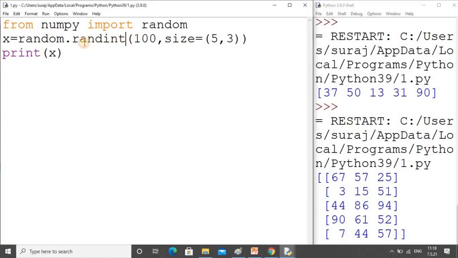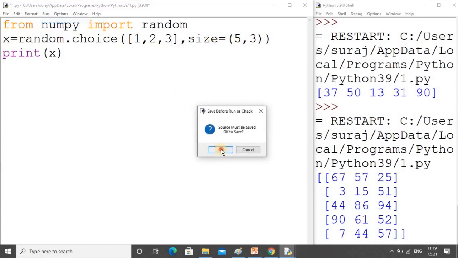But again you can modify this with the other function, choice, and that choice function is very effective. Suppose in place of 100 we want a choice from 1, 2 and 3. I want only three elements in this array.